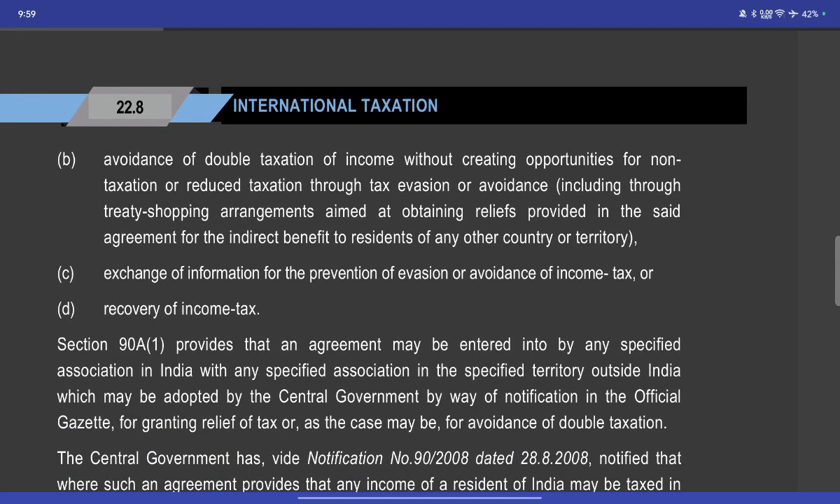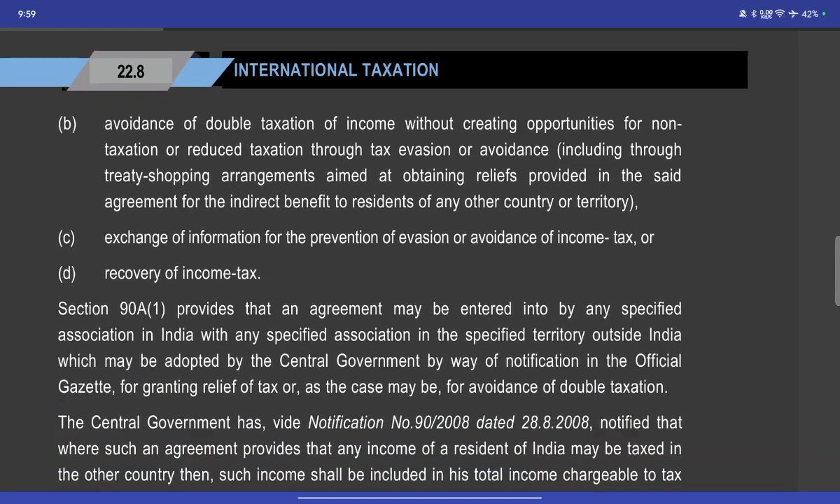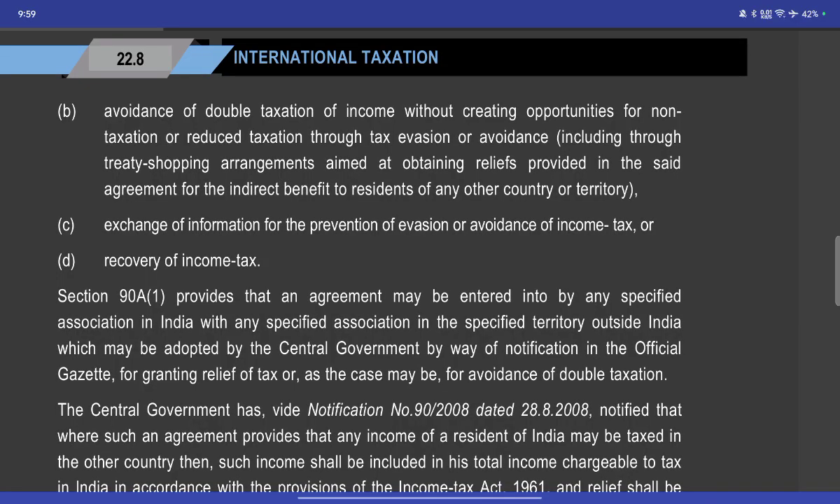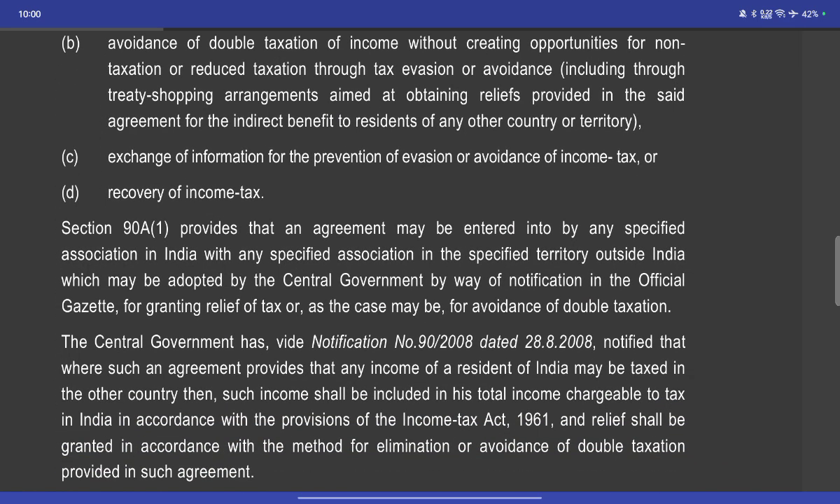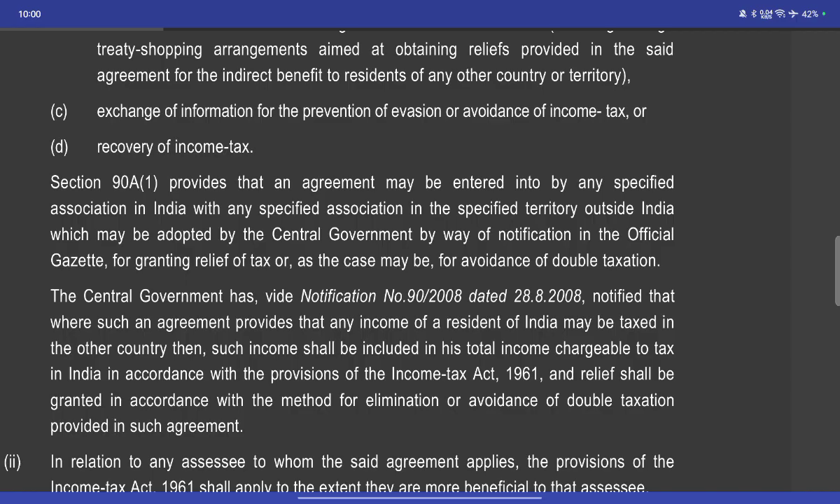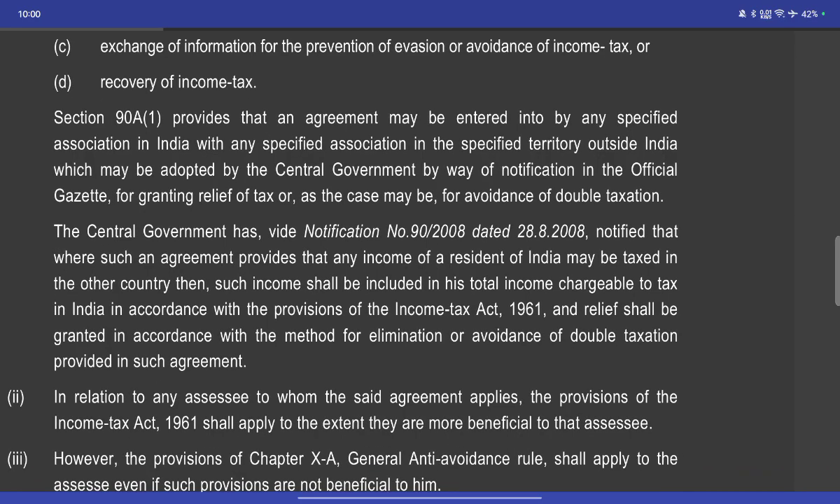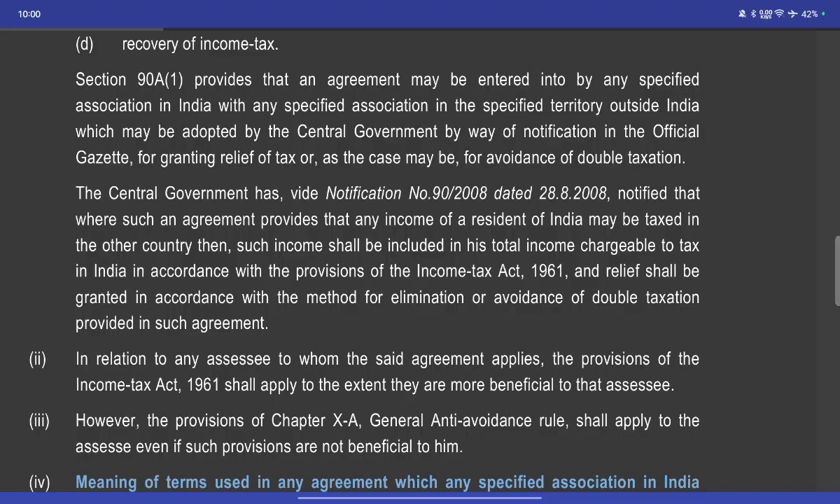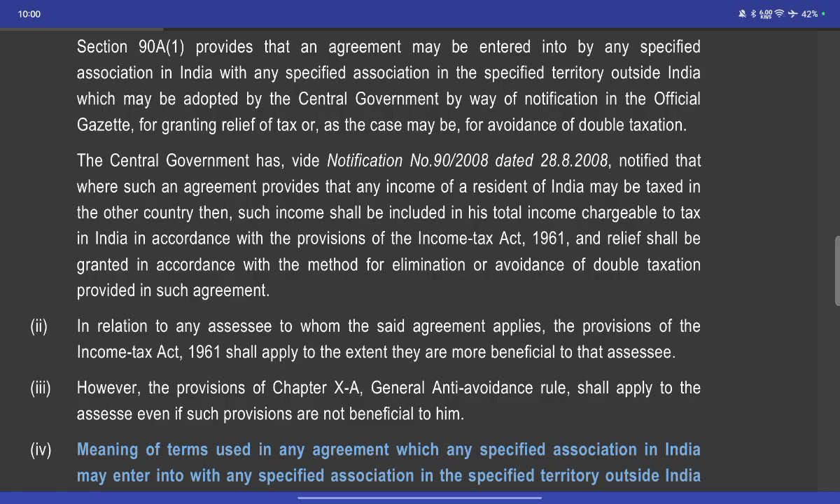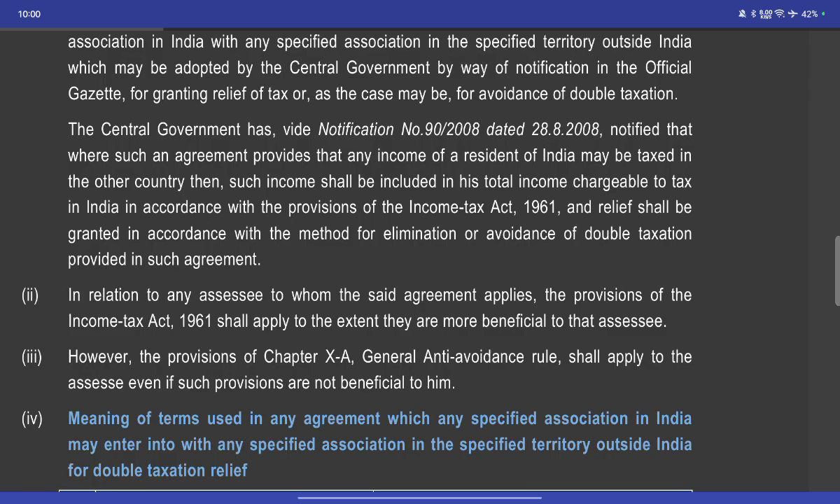The purposes include avoidance of double taxation of income without creating opportunities for non-taxation or reduced taxation through tax evasion or avoidance, including through treaty shopping arrangements aimed at obtaining the relief provided by the said agreement for the indirect benefit of residents of any other country. Exchange of information for the prevention of evasion or avoidance of tax, and recovery of income tax. Section 90(1) provides that an arrangement may be entered into by the central government with the government of a specified territory outside India, which may be adopted by notification in the official gazette, for granting tax relief or, as the case may be, avoidance of double taxation.